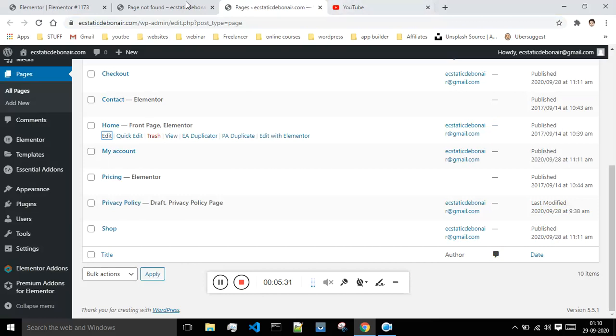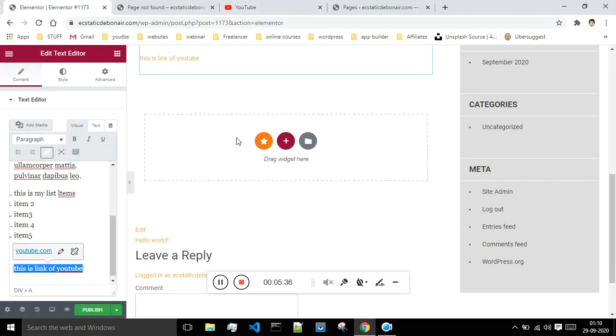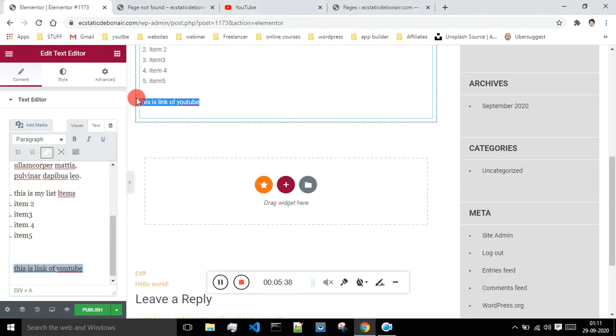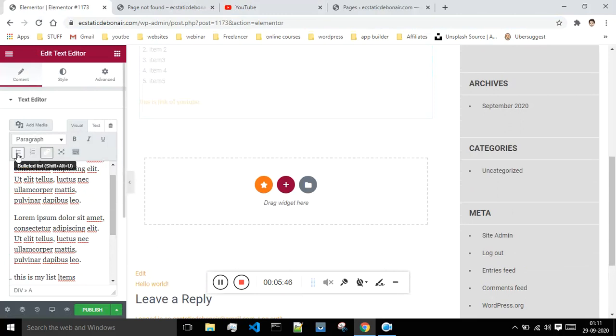Okay, so now what I'll do is I will come over here down below, and now suppose I want to center this, then I can do that also. Let me just move this text, so center.